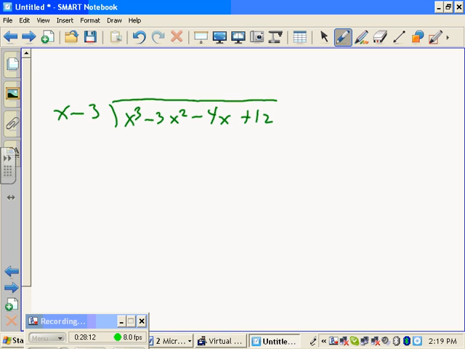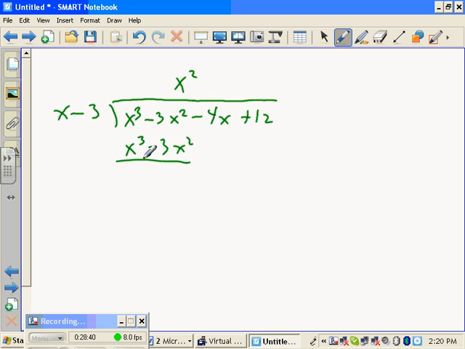All right, now remember the division algorithm. When a dividend is divided by a divisor, you're going to get a quotient and a remainder. And the remainder might be 0. If the remainder is 0, that means it's a factor, divides evenly, right? Okay, what's x into x cubed? X squared. X squared times x is x cubed. These better match. X squared times negative 3 is negative 3x squared.